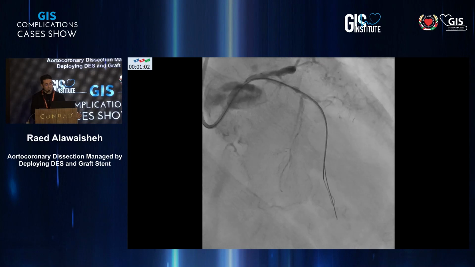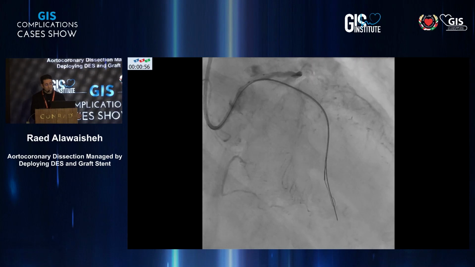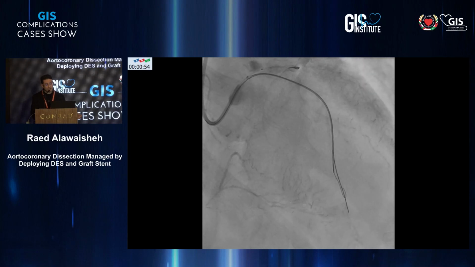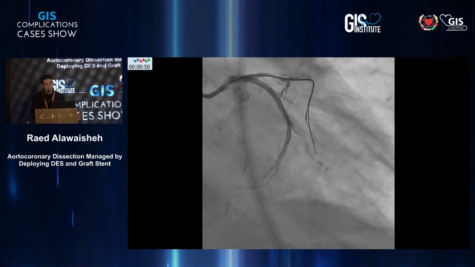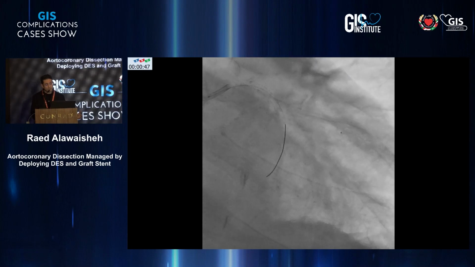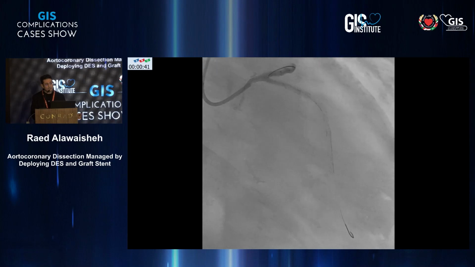And as you can see here, the tip of this hard wire is in the true lumen. So it is time to exchange it, to avoid exit wire perforation, and to go with the soft wire by changing the double lumen microcatheter to a single lumen microcatheter, and then stenting the LAD successfully.